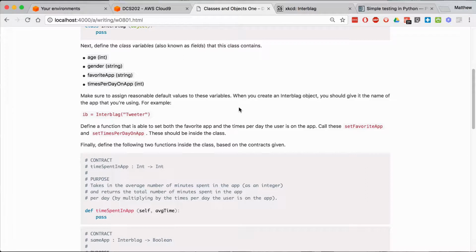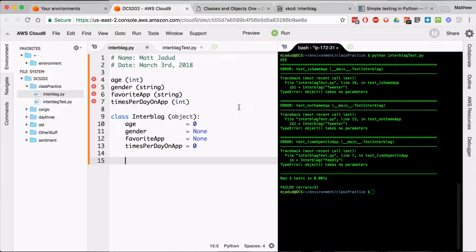Yeah, I did that. When you create an interblag object, you should give it the name of the app you're using. So when I write code like IB equals interblag tweeter, that tells me that the special function init, which every class needs to have, should have in it, just like every function in a class should take a self. All right, that's a reference to whatever object we're creating. So it's me.